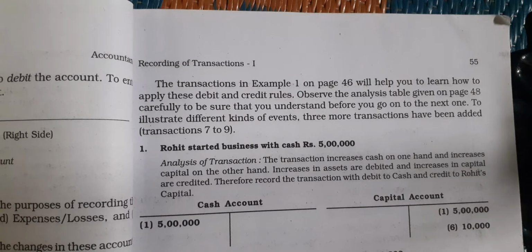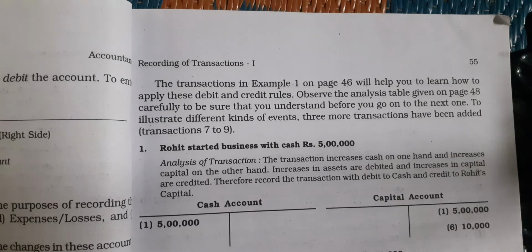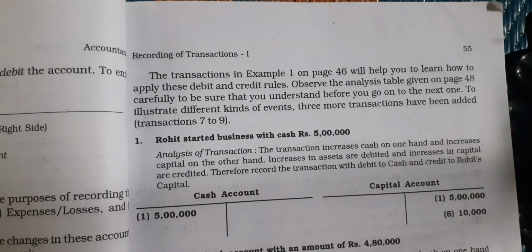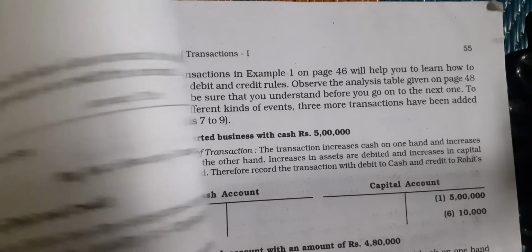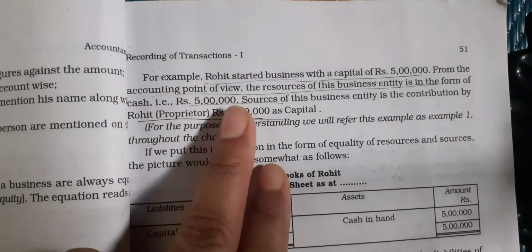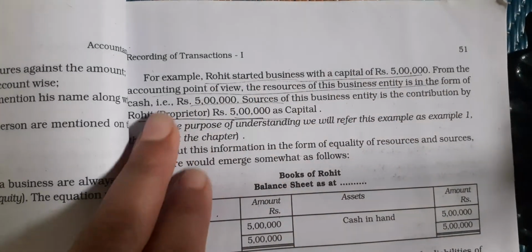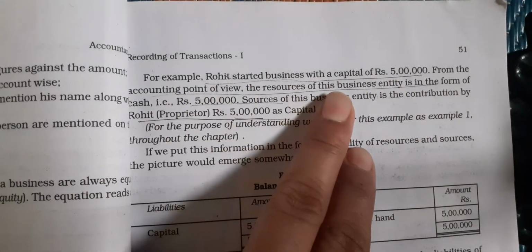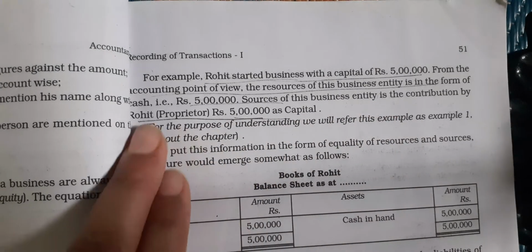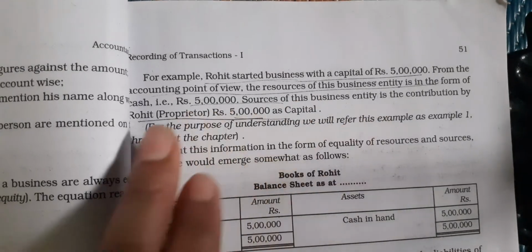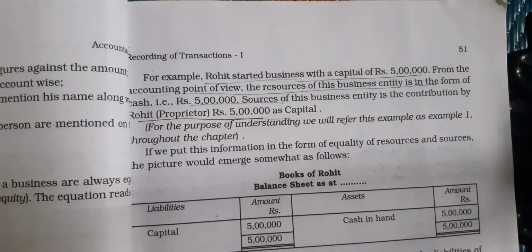So children, the transaction in example 1 on page 46 will help you learn how to apply these debit and credit rules. Observe the analysed table given on page 48. First we will read the example which we have already explained. For example, Rohit started business with capital of rupees 5 lakh. From the accounting point of view, the resources of this business entity are in the form of cash, rupees 5 lakh. The source of this is the contribution by Rohit, the proprietor, 5 lakh as capital.